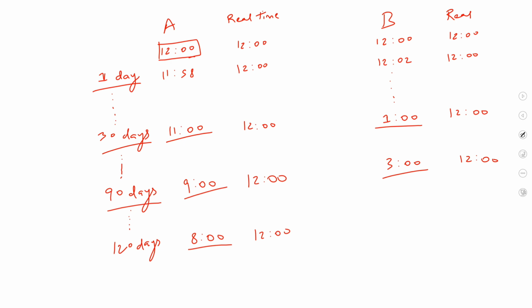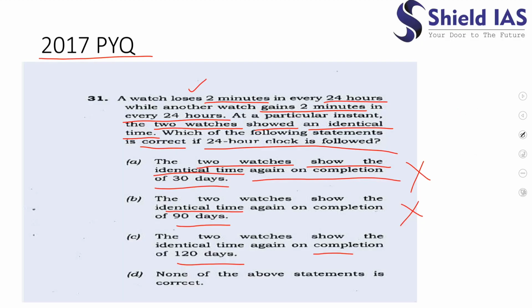Similarly, here B would gain how much hour from the initial time of 12? 4 hours. So here clock will show 4, but the real time would be 12. Again it is not showing the same, so this is also the wrong option. We are only left with one option, which is none of the above statements is correct. So the correct answer to this question is D. I hope you understood the logic. If there is any doubt, please post in the comment section.